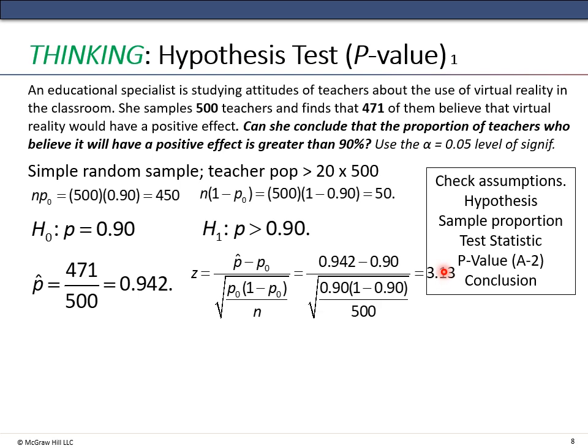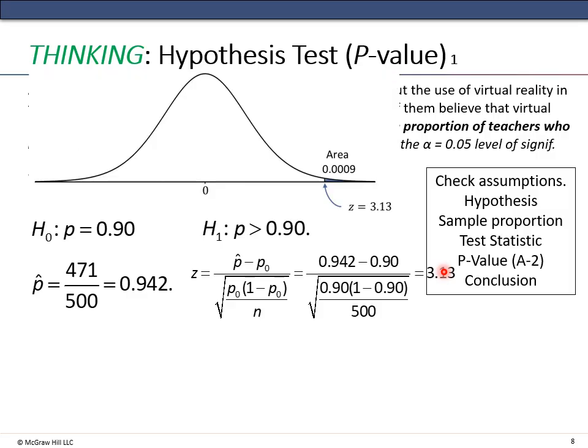So when you look at 3.13 in the table, you will find 0.9991, I think that's what it should be. And 1 minus that will give us the area to the right.